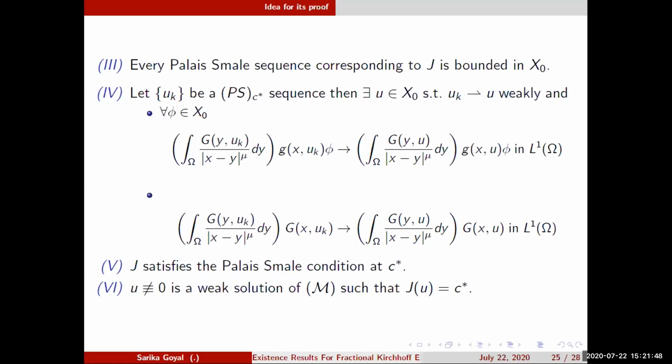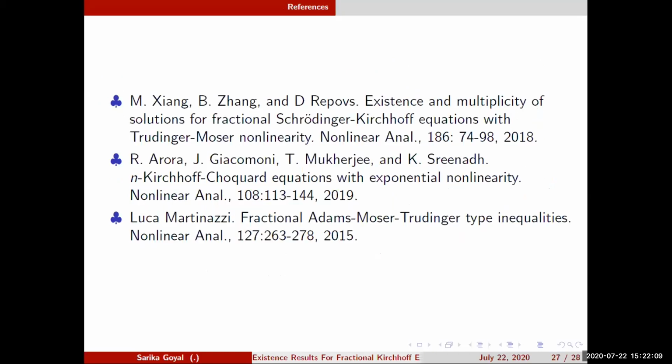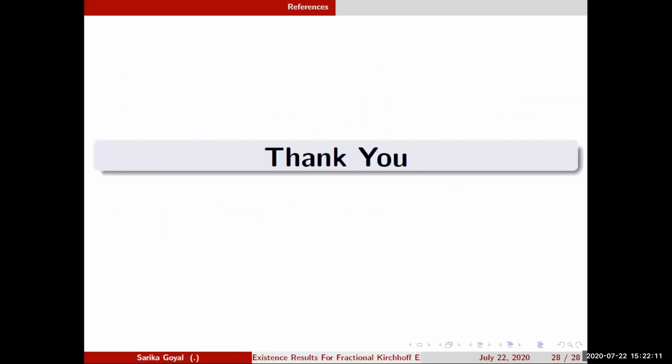There are many technical mathematical details involved in proving all this, so I have not added them here. After that, we show that it is a non-zero weak solution of the problem, such that J of u is equal to c star. And these are the references, and thank you so much.